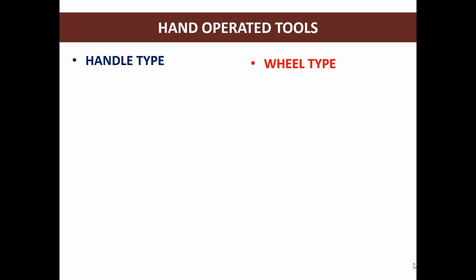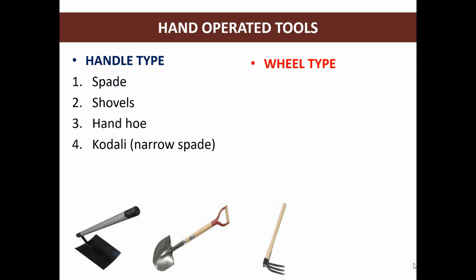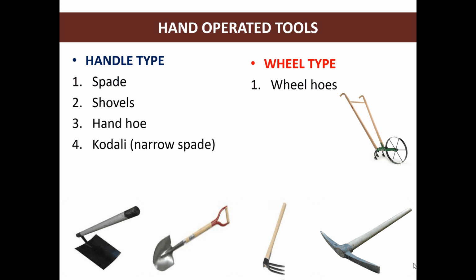Hand operated tools can be classified as handle type hand operated tools and wheel type hand operated tools. In handle type hand operated tools, examples are spade, shovels, hand hoes, narrow spade, and wheel type hand operated tool may be wheel hoe.